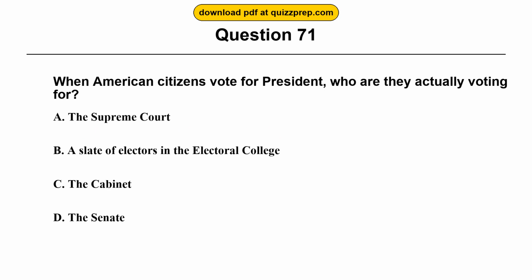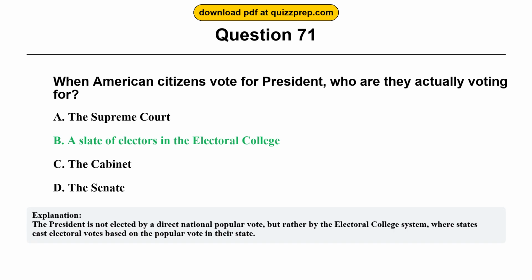Question 71. When American citizens vote for president, who are they actually voting for? Option A, the Supreme Court. Option B, a slate of electors in the Electoral College. Option C, the Cabinet. Option D, the Senate. The correct answer is option B, a slate of electors in the Electoral College. The president is not elected by a direct national popular vote, but rather by the Electoral College system, where states cast electoral votes based on the popular vote in their state.